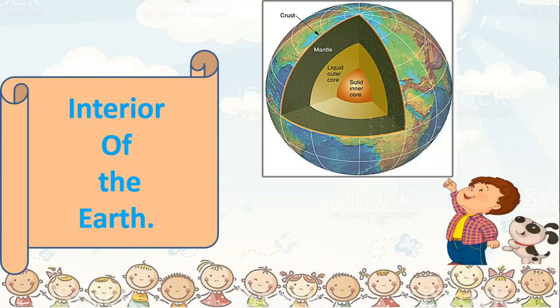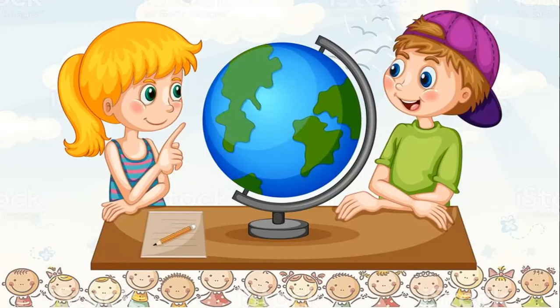We all know that the planet on which we live, the earth, is covered with water. We have a very small portion of land and more water on the surface of the earth. So when you look at the earth, it looks blue in color, so we also call it the blue planet or the water planet.